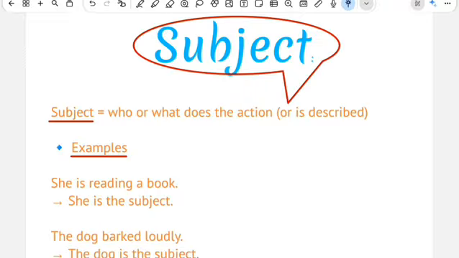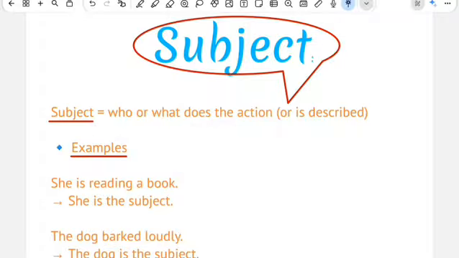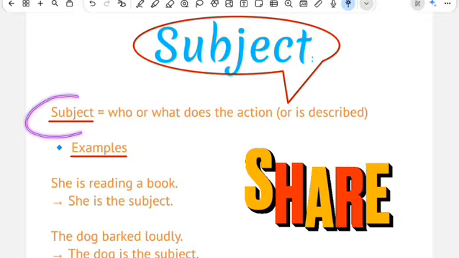So let's talk about what actually a sentence subject is. Okay, so here as you can see, I have already written a definition for the subject which we are going to understand. Subject is nothing but the doer of the action. So basically, who is doing that particular action, or what was done in that particular sentence, is our subject.